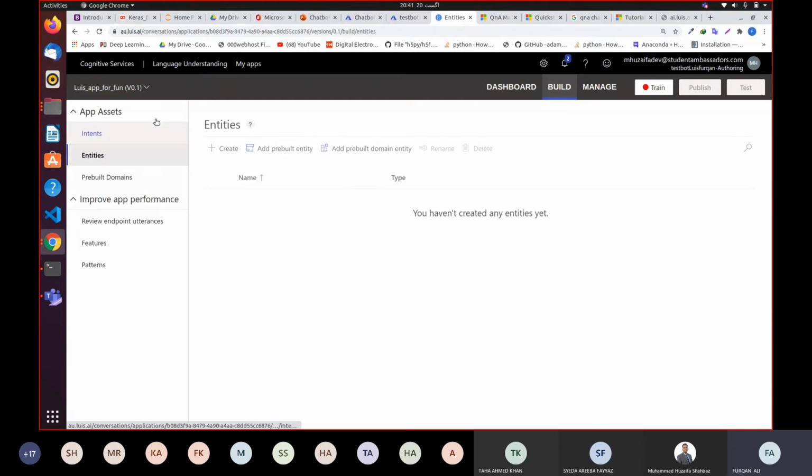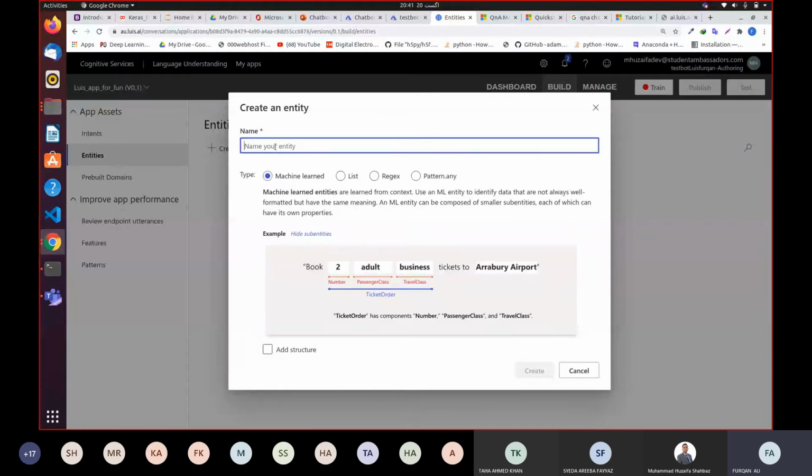So what are the entities? Entities are basically the names of your variables, like in a programming language where you define a variable. Let's say you're using Python and you define a city name variable or list. In city name, you're going to store a list of cities. You would have multiple city names in the city list.